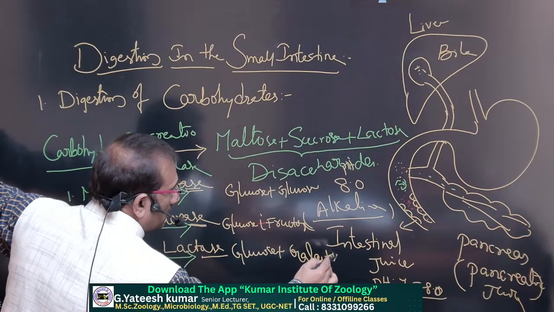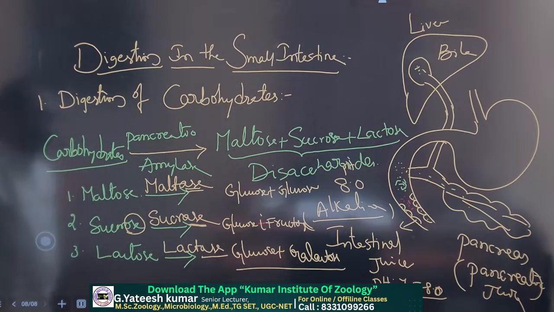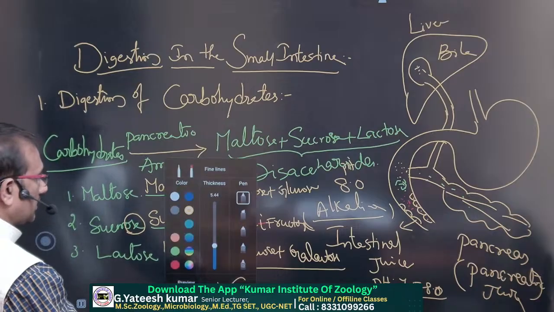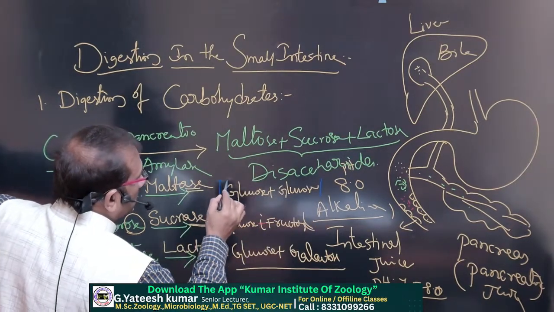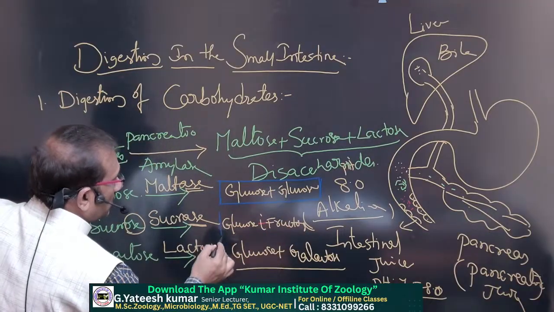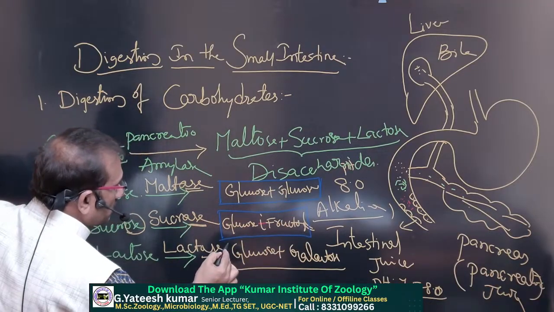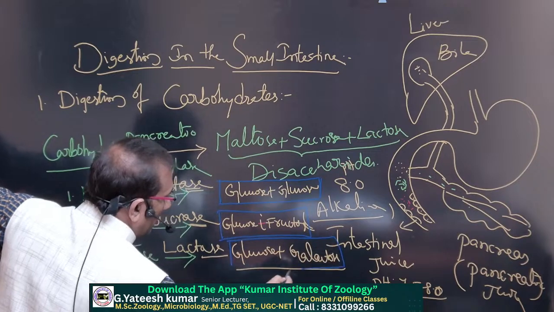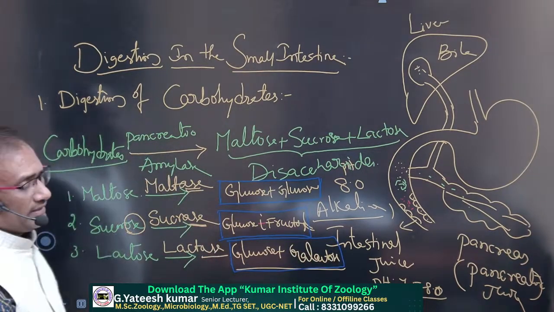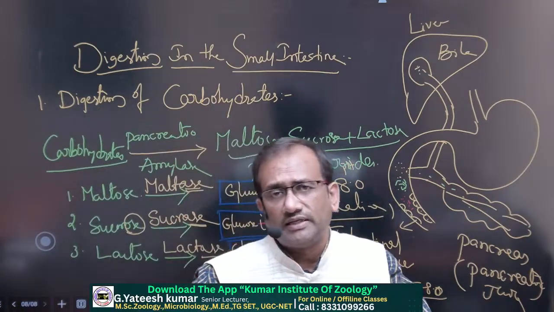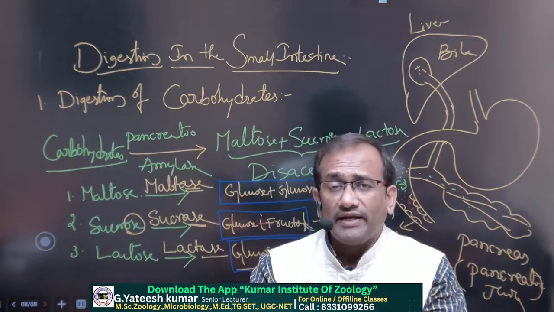So glucose and galactose are known as lactose, glucose and fructose as sucrose, and two glucose molecules as maltose. So these are the end products of carbohydrate digestion in the small intestine,